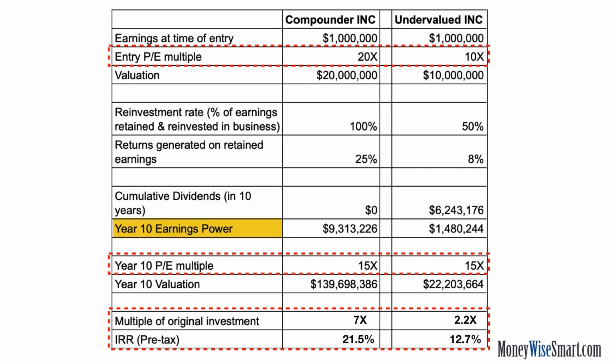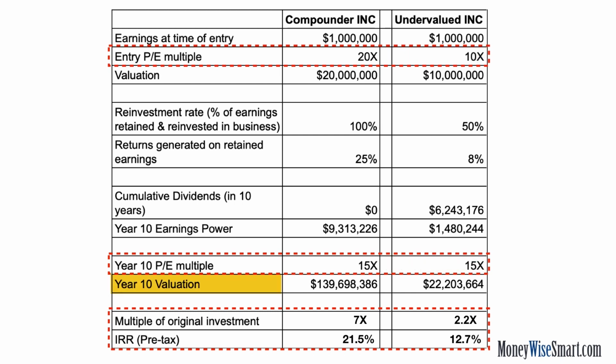Now the year 10 earnings power of Compounder Inc. shoots up to $9.3 million. This is simply the $1 million compounded at a rate of 25% for a 10-year period. Whereas the year 10 earnings power of Undervalued Inc. is only $1.4 million. Now let's assume that I decide to exit these two businesses, and at the time of exit, both the businesses are available at a P/E multiple of 15x. So there has been a de-rating for Compounder Inc. Remember, when I bought it, it was available at 20x, but now it's available at only 15x. Whereas in case of Undervalued Inc., there has been a multiple expansion from 10x to 15x.